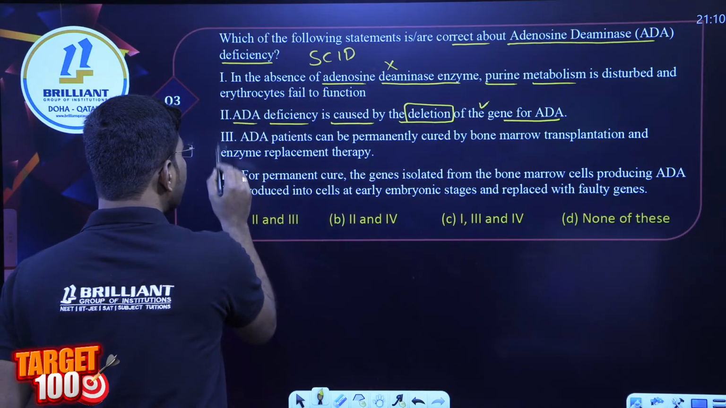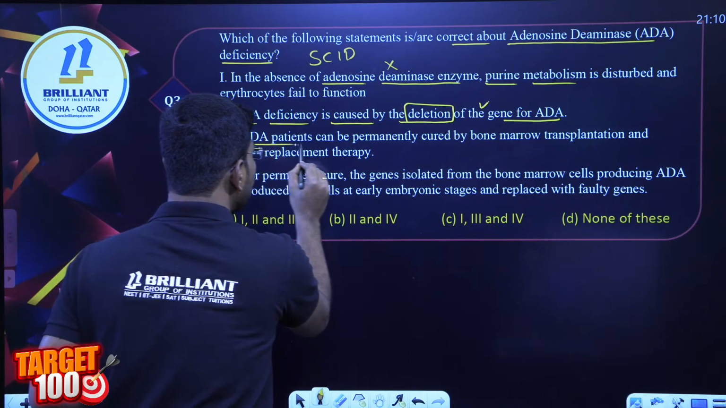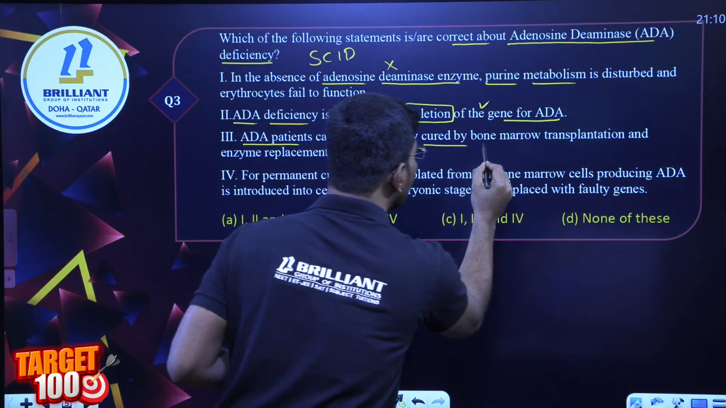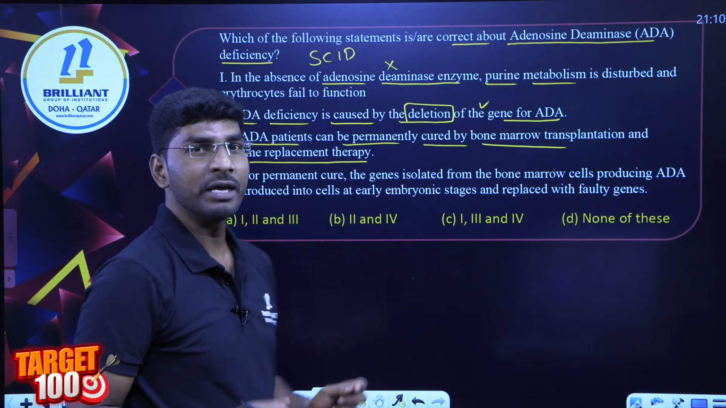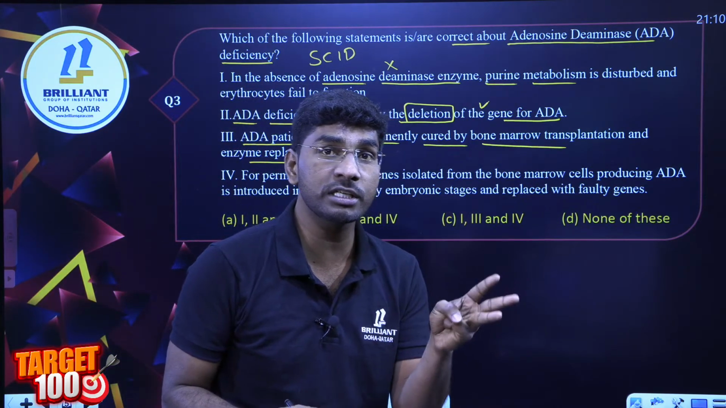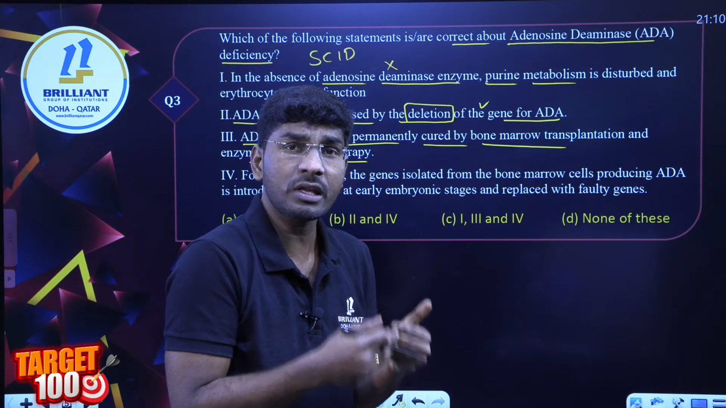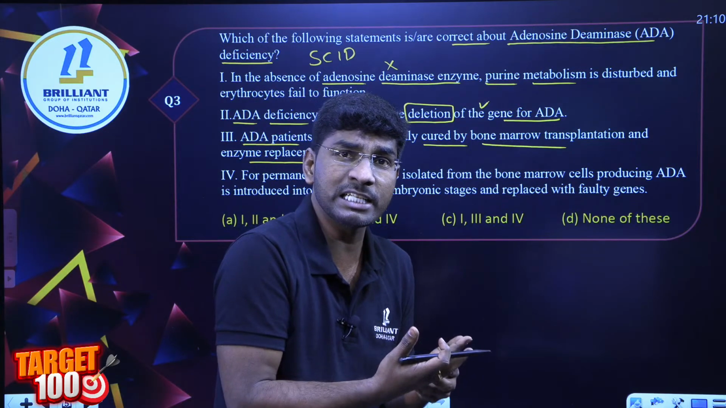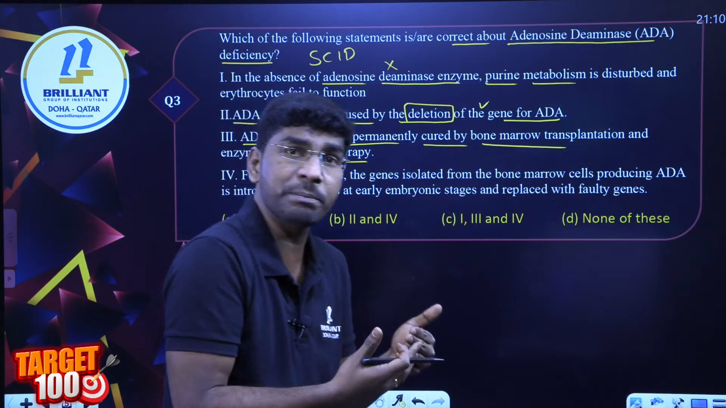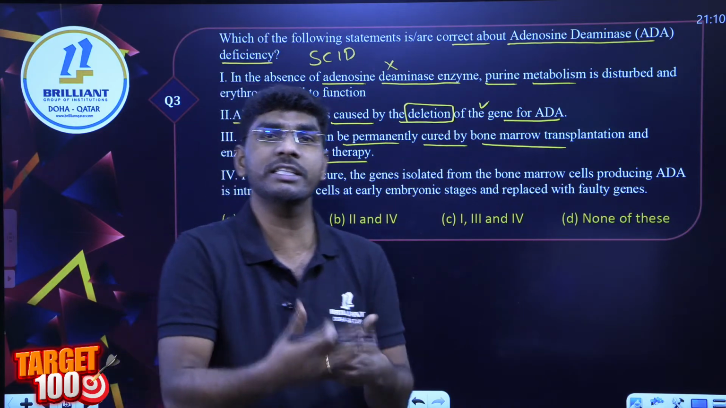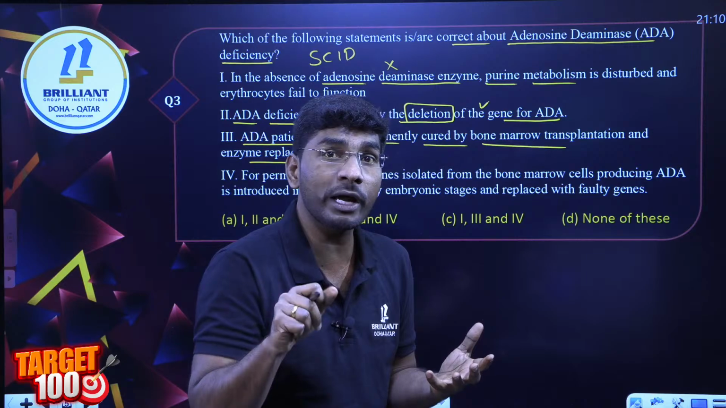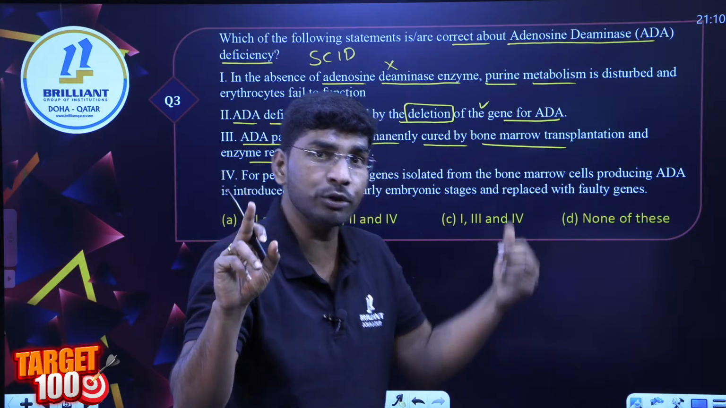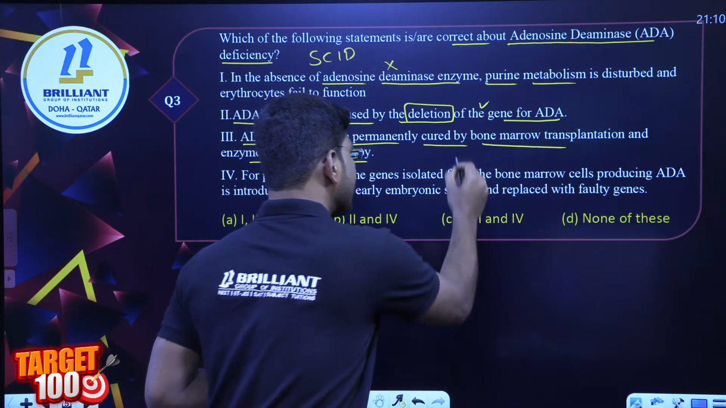Now option 3. The ADA patients can be permanently cured by bone marrow transplantation and enzyme replacement therapy. NCERT gives 3 solutions to cure this disease. One is bone marrow transplantation, one is enzyme replacement therapy, and the third one is gene therapy. But which one is a permanent cure? Gene therapy, and that too at the early embryonic stage. So this statement is wrong.